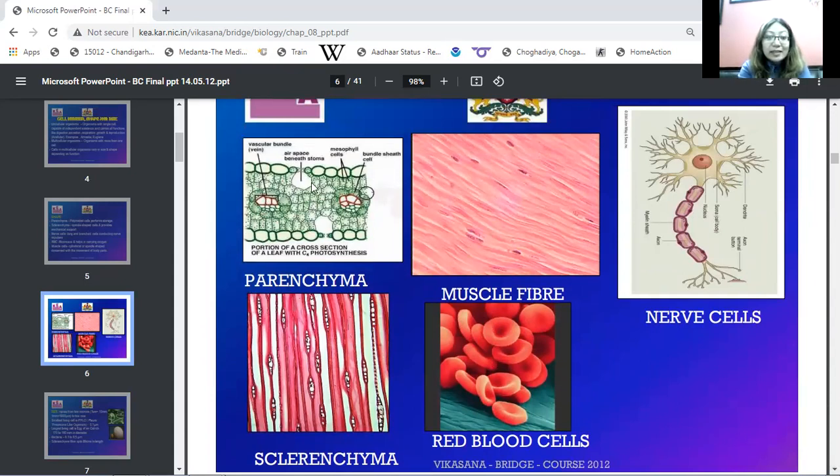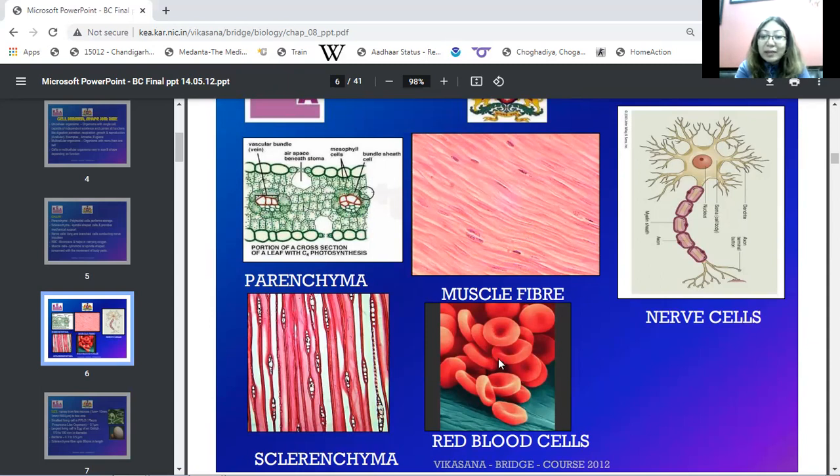Right? See, these are the different parts of the body. These are the parenchyma cells having a polyhedral shape, whose main function is storage. Then the sclerenchyma, which has an elongated shape; the function is to provide mechanical support to the plant. Then we have muscle fibers, which also have an elongated body and are responsible for the movement of the body, flexible in their shape and size.